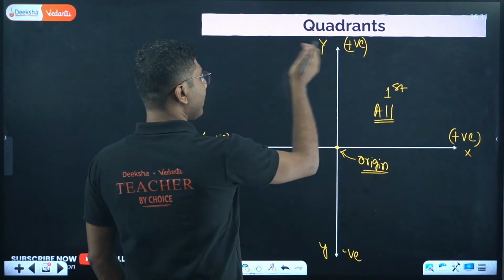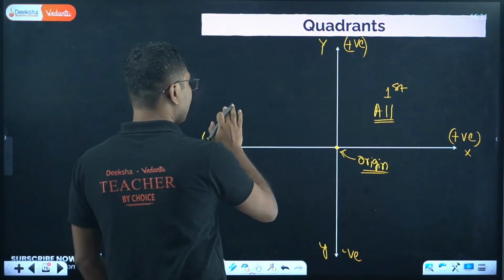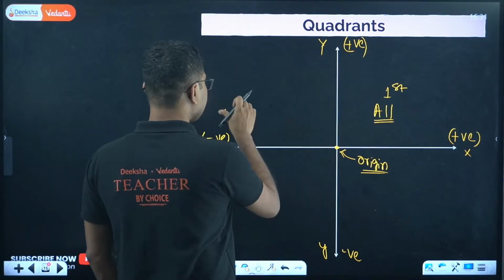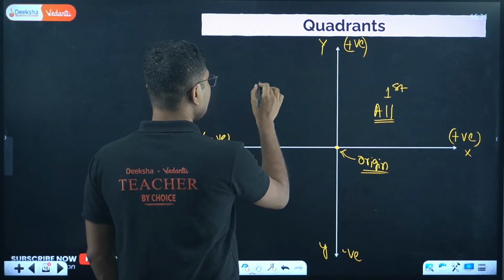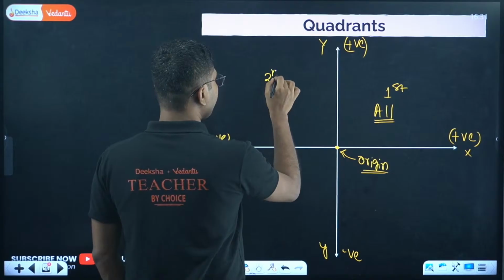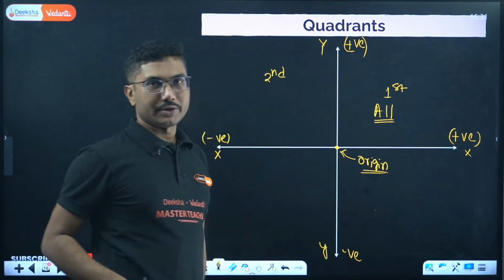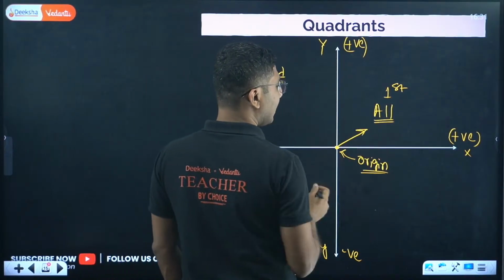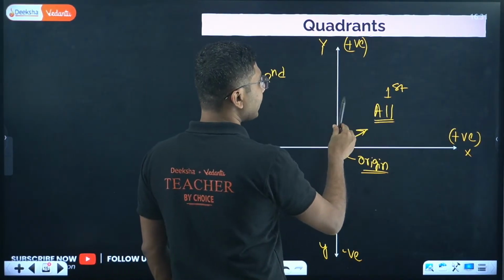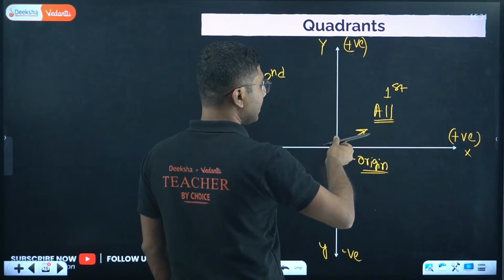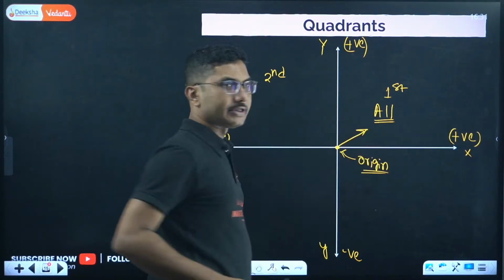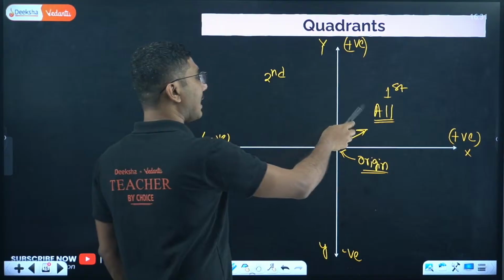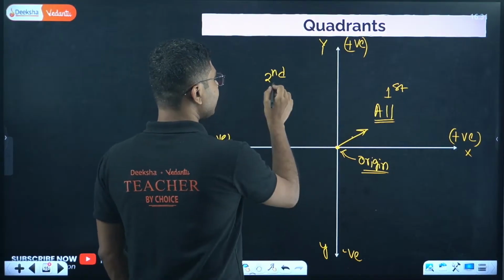Now if you come to the next one, not the clockwise direction, remember this will be anti-clockwise. This is called the second quadrant. Okay, how to remember it? If you imagine an imaginary line, the line is actually rotating in the anti-clockwise direction, and as it is rotating, the angle is increasing. So this is called the second quadrant.